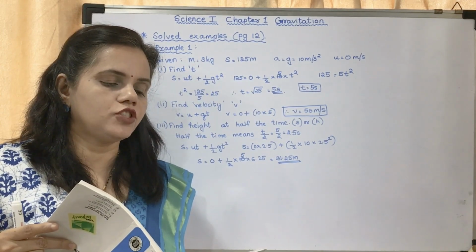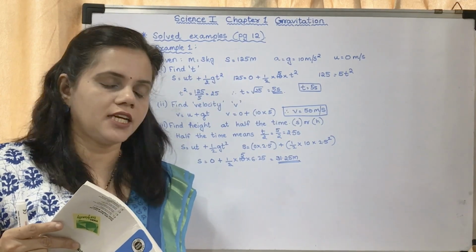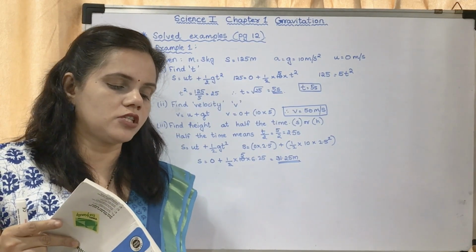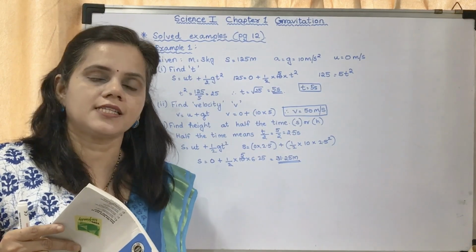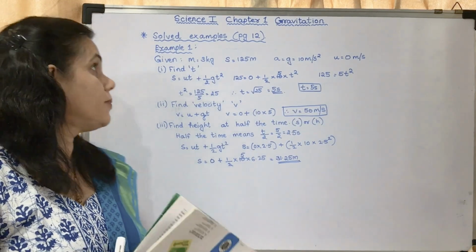Assuming that the value of g is 10 meter per second square, calculate. We have to calculate three things, that is time taken, velocity of the ball and height of the ball. This is a 3-mark question. I'll just show you how to do it.